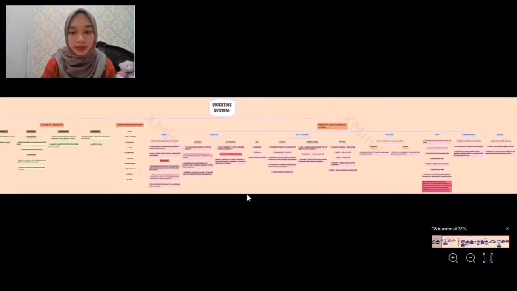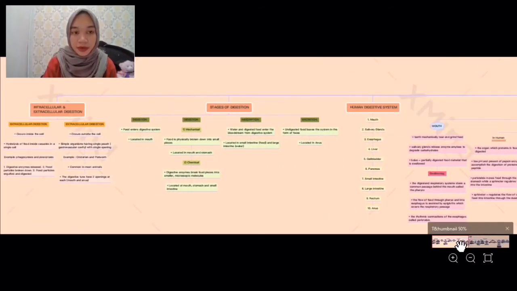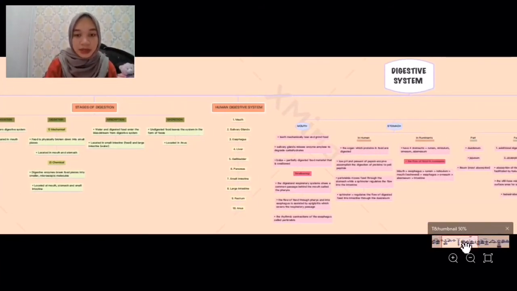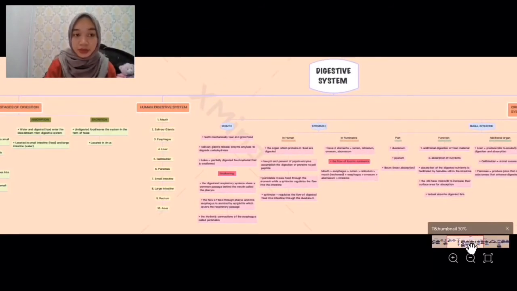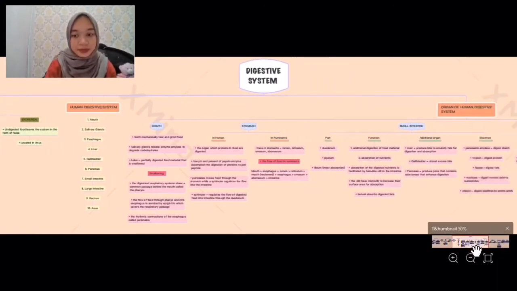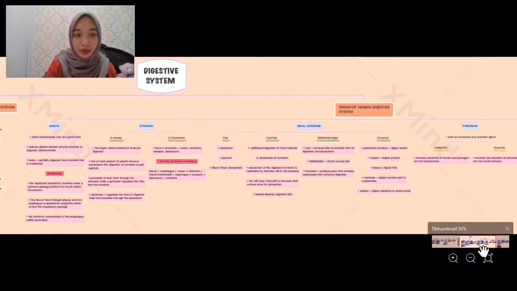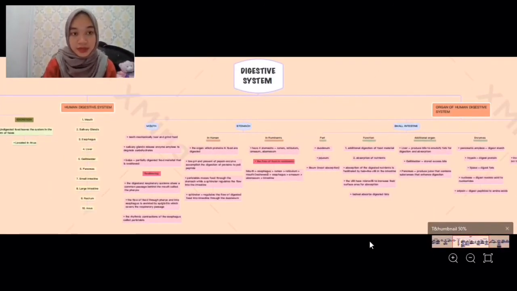Based on this mind map, I believe that every student may have a lot more passion and interest towards these subjects, and they have easier understanding of this topic, because a mind map really provides us very helpful notes that we can make ourselves. So without reading so many slides of notes, we can make our own mind map. So that's all for this digestive system.